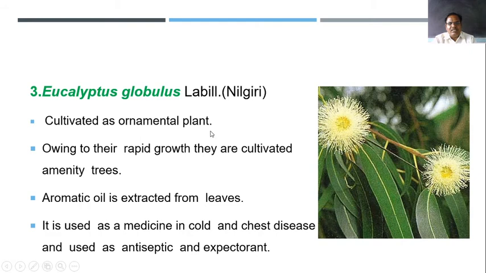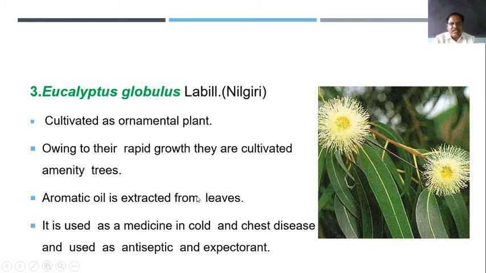Sometimes these plants are very large. It has rapid growth, and it is cultivated as an amenity tree or in social forestry because of its rapid growth. So in forests these plants are cultivated on a large scale.